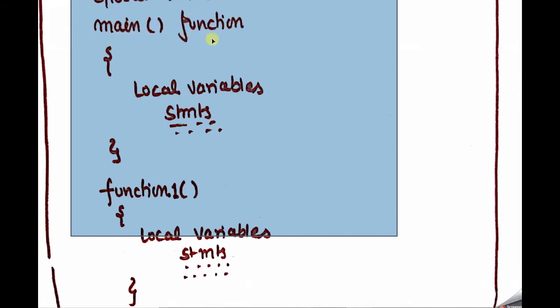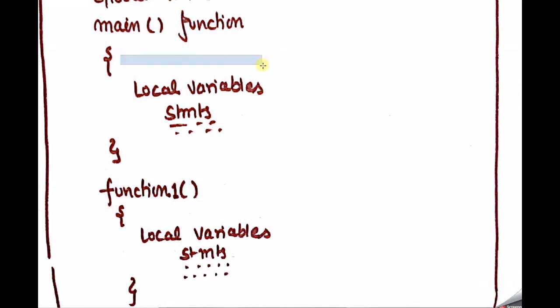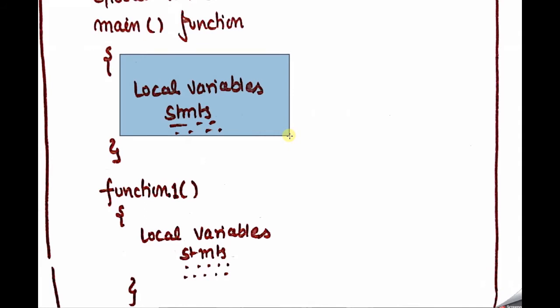Whatever we exactly want to do, we must do it in this scope. That means from here to here, from the beginning of the main function to before the closing of the main function. So this scope area is the most important part of the main function, or we can say of writing in C programming language. Whatever we want to write, that logic must be here only.